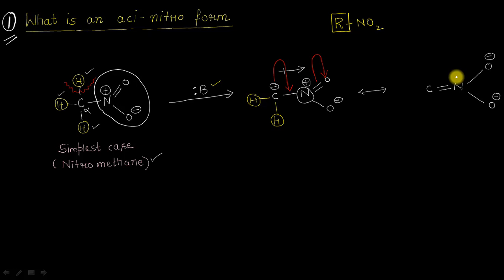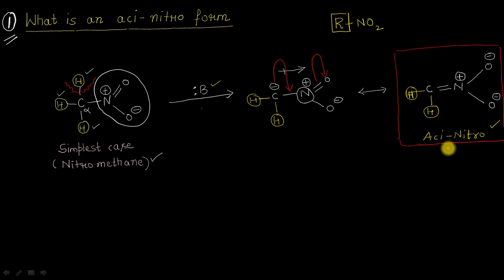The nitrogen atom here is forming 4 bonds, so it is better to show a positive charge on this nitrogen atom. And moreover, the 2 protons are lying here as it is, the first one here, and this is the second one. And whatever species we have got here, it is known as the acyl nitroform.